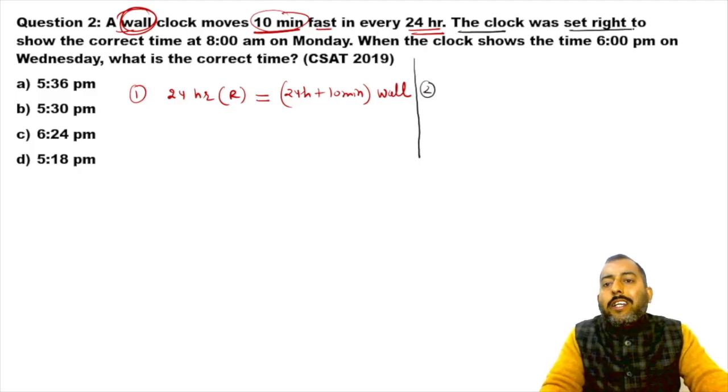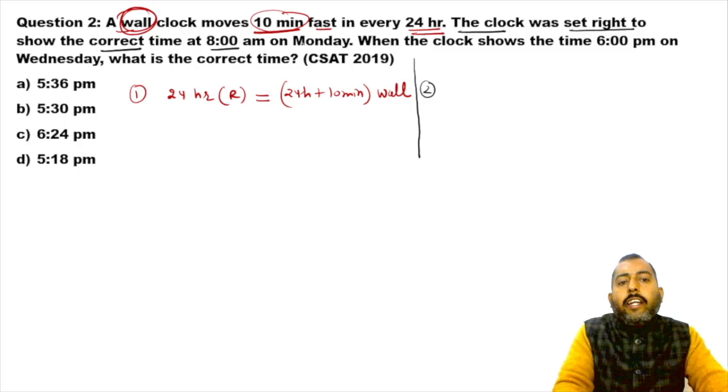The clock was set right to show the correct time at 8 a.m. on Monday.